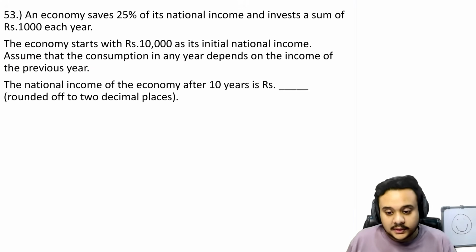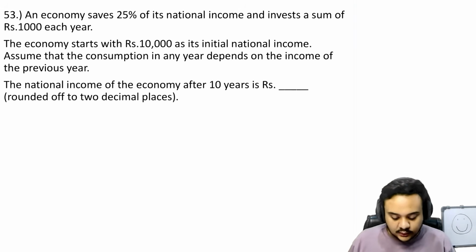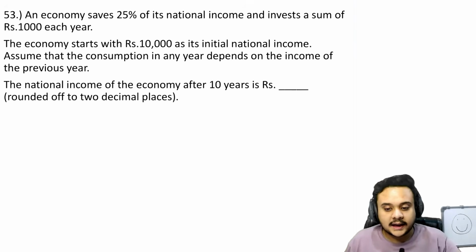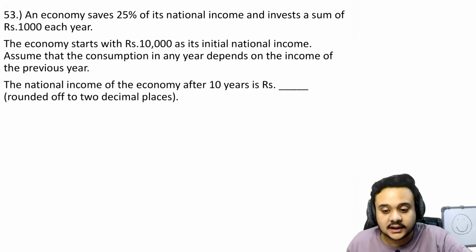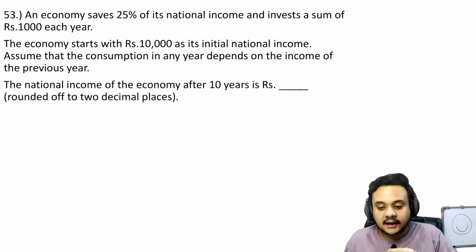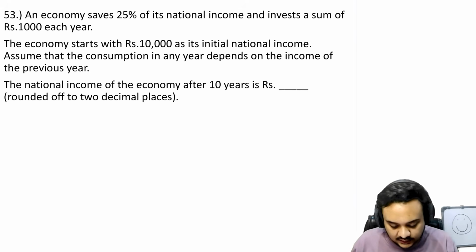So there are going to be two methods that you can use to solve this particular question. The first method is obviously going to be the manual method, where you solve for each of the years until you get to the final year. Let me first write the equation, only then you will understand what I'm talking about.